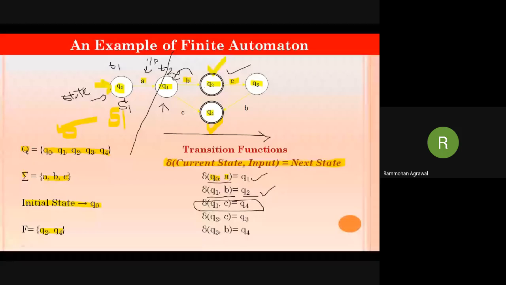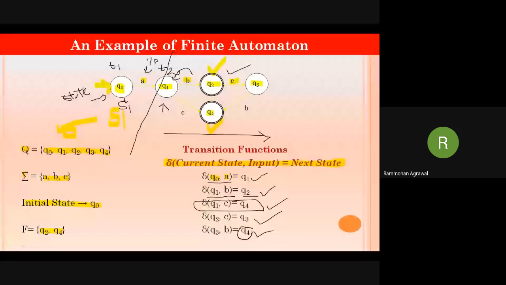So it will again consider executing from left to right. It will first execute A and then so on. So here if we give an input of B to Q1, it will transit to Q2, meaning one transition is again performed. If you give an input of C to Q1, it will come to Q4. If you give an input of C to Q2, it will come to Q3. And if you give an input of B to Q3, it will come to Q4.